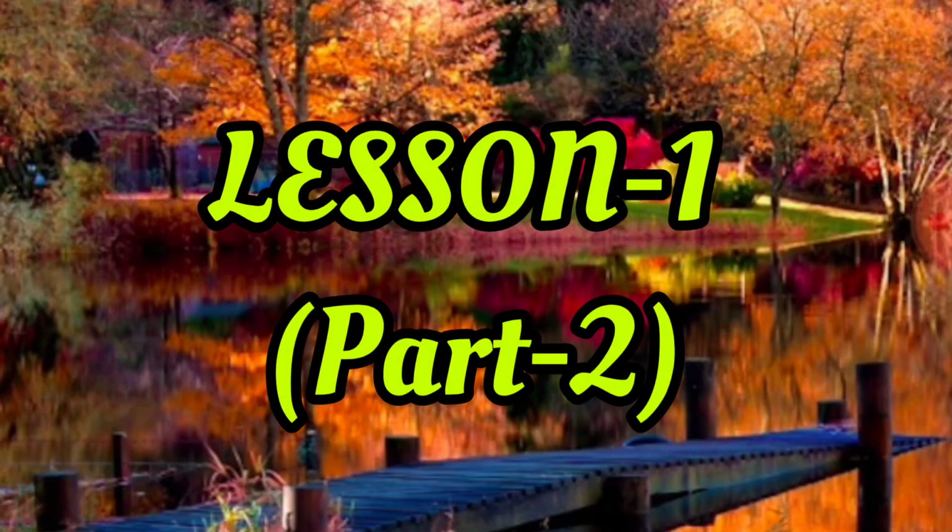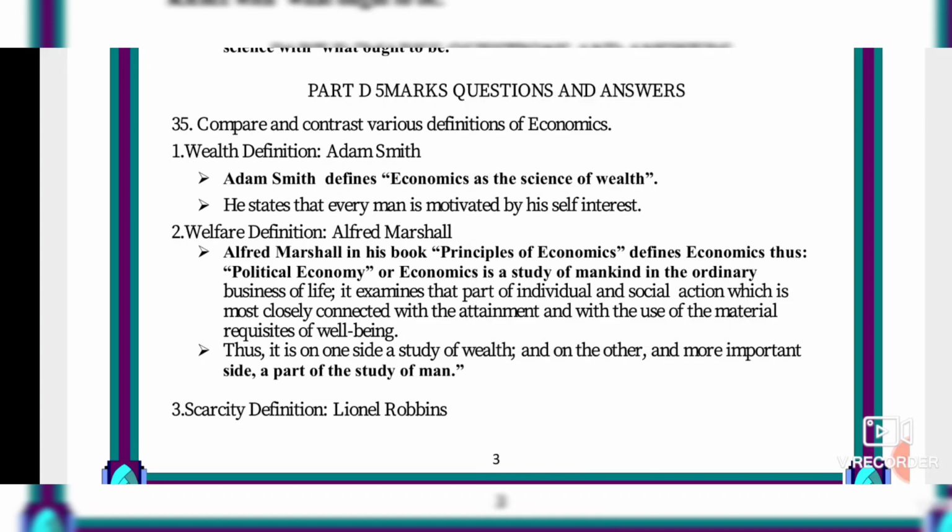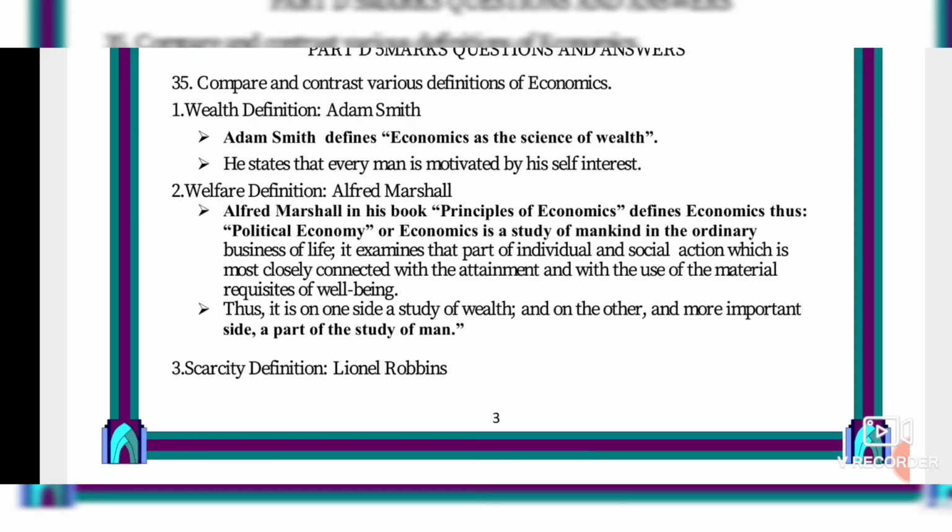Good morning students. Today we are going to see part D in lesson 1. Only the contents we are going to see from the lesson. Today we are going to see part D lesson 1, that is compare and contrast various definitions of economics.